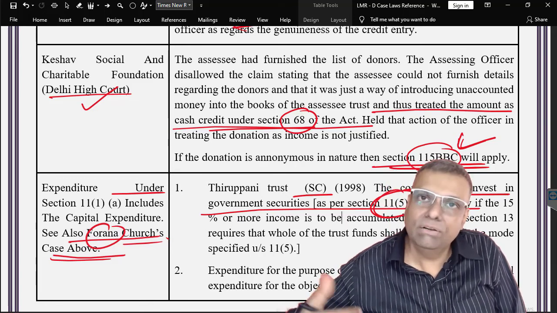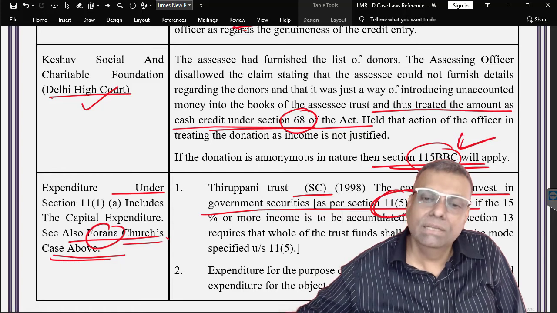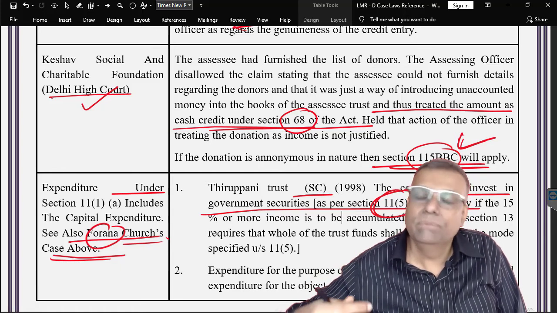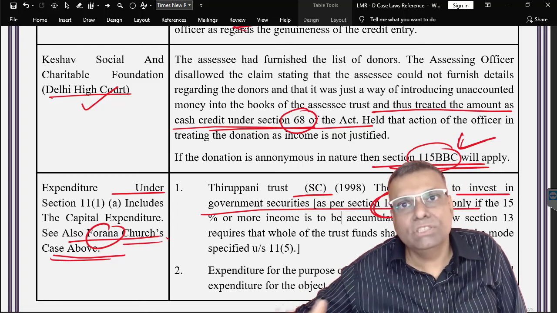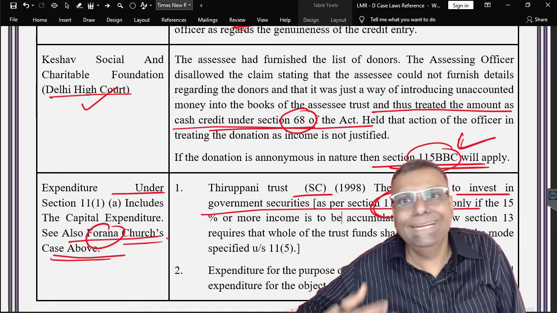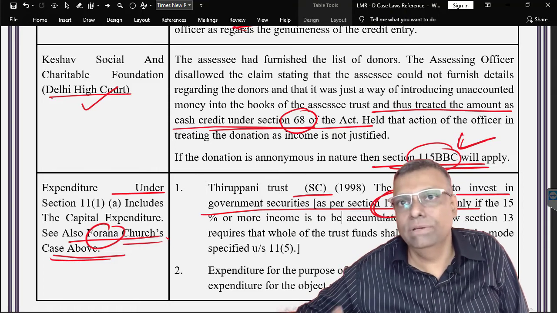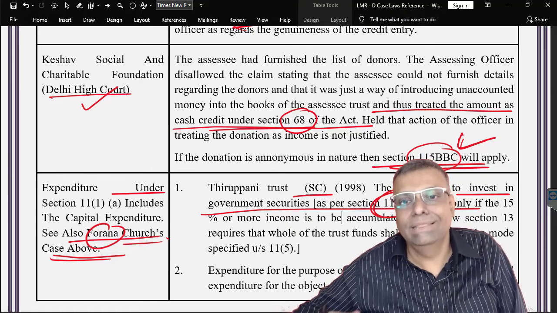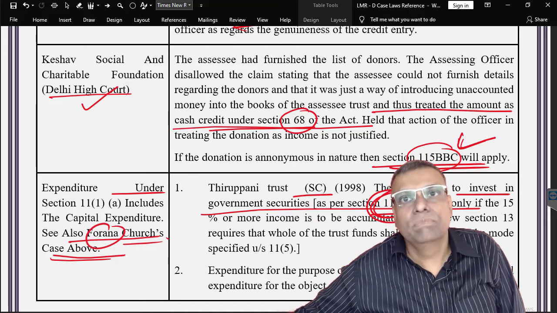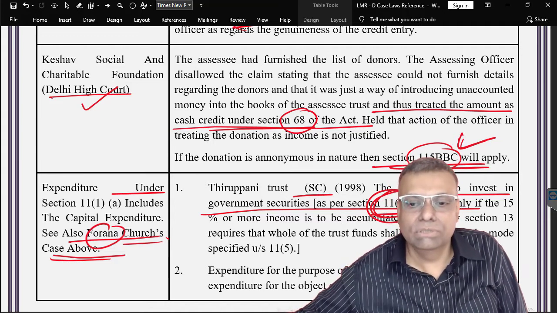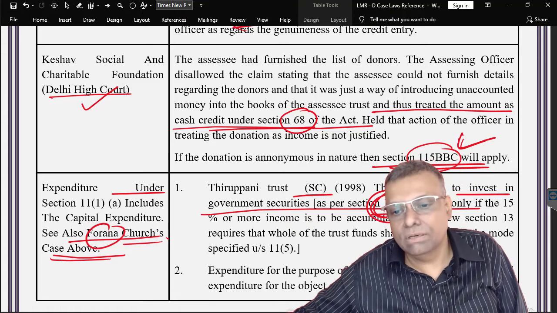So if you have any trust property and if it is to be invested, it should be invested as per section 11(5) only. If you see the trust balance sheet, you cannot make any private investment. You have to invest only in that method and manner which is provided under section 11(5) of the Income Tax Act. This is how the computation is to be carried out in this particular situation.